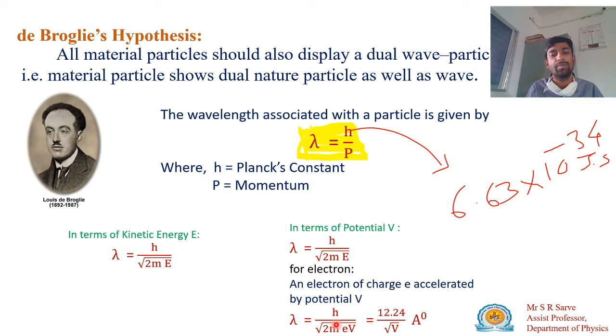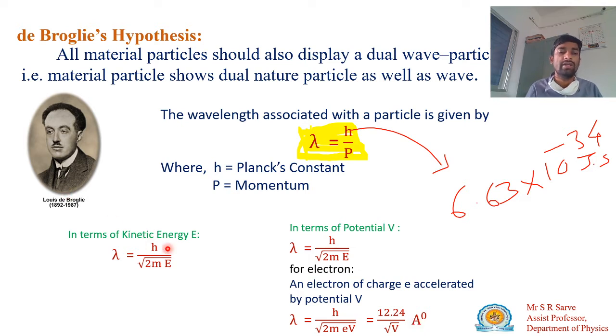The accelerating energy is given by charge times potential, so E is replaced with charge times potential. If you substitute the values of Planck's constant, mass of the electron and charge of the electron, the value of lambda will be 12.24 divided by the square root of the accelerating potential V, and this wavelength is in angstrom.